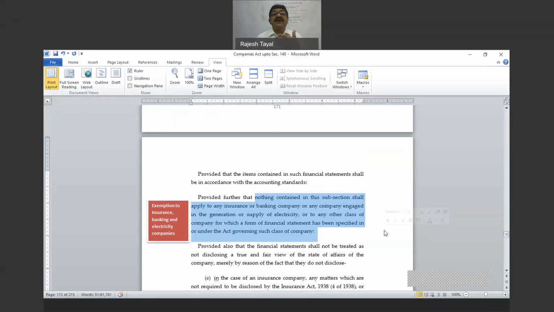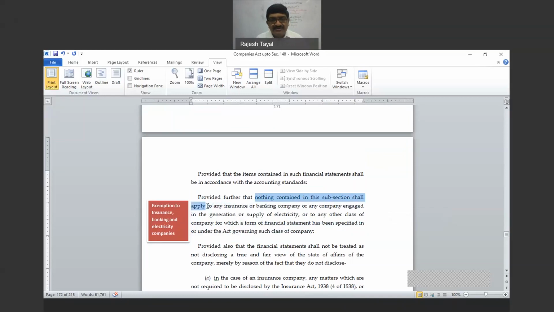Those may require some additional entries, and that will not be considered as a violation of this, because in any case you are following the statement given in some other law. So this section is altogether not applicable, and those who simply said nothing contained in this section shall apply.